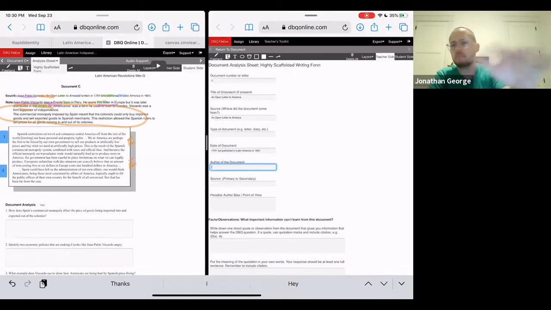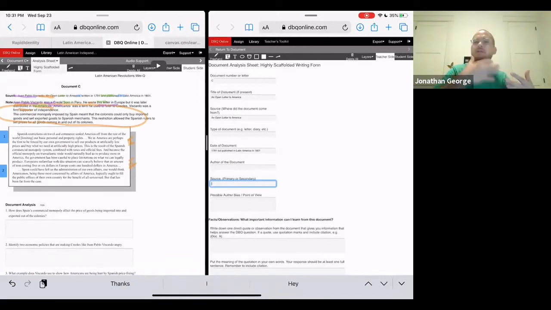And again, you can play and pause this video. So if you're still working on something, just pause it, complete that space, unpause it, and continue on with the video. Okay, so again, you need to do author of the document. I want you to do primary or secondary source. Now again, a reminder: a primary source is from during the time period, during the event: an eyewitness account, an image or a photograph of the actual event, a video, a speech. Those are some really solid primary sources that you can use. Somebody's journal, those are all really good examples of primary sources.